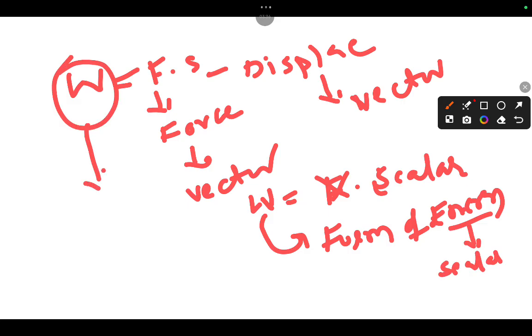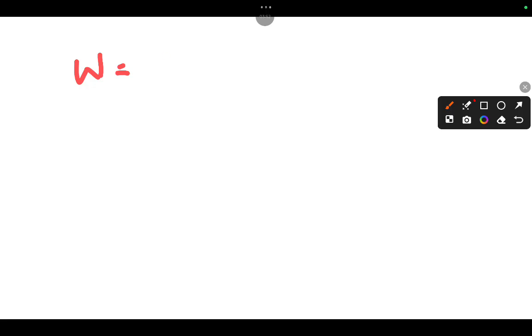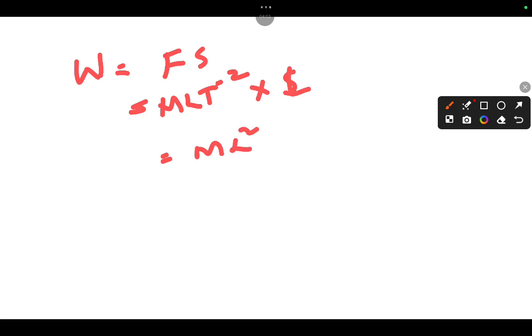Work is nothing but a form of energy. Energy is a scalar, so obviously work is considered a scalar. Coming to the dimensions of work, work equals F times S, where F is MLT to the power minus 2 and S is L, so we get ML squared T to the power minus 2. This is the dimension of work.